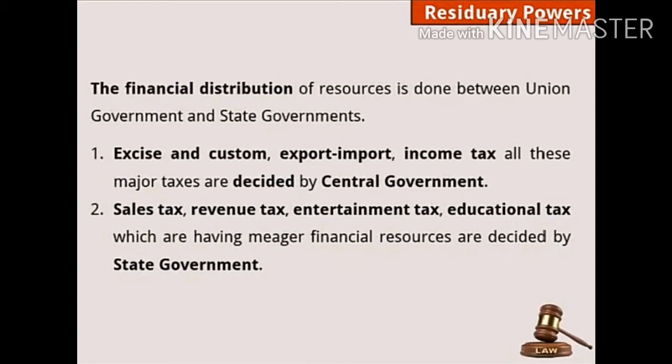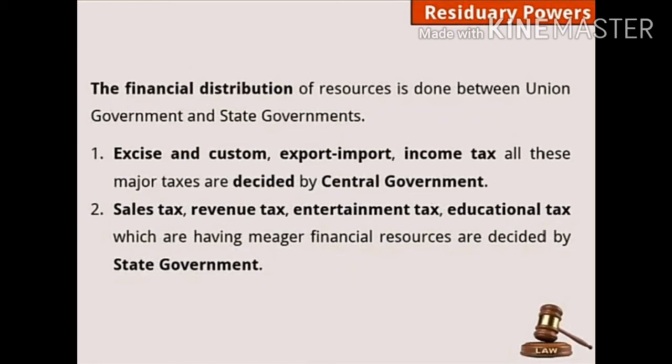Now the state government. Sales tax, revenue tax, entertainment tax and educational tax, which are meager financial resources, are decided by the state government. These are local taxes. First sales tax, then revenue, then entertainment tax, as we watch movies and TV, all the entertainment things on which we pay taxes.